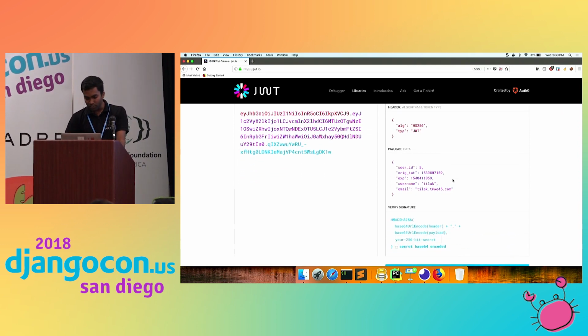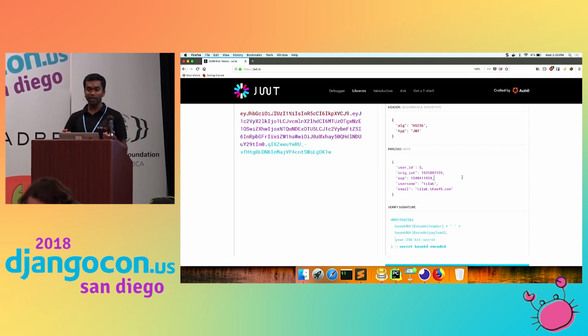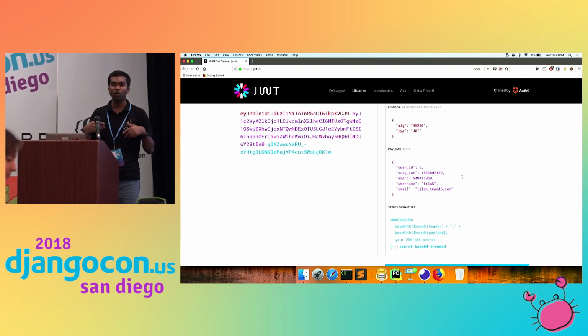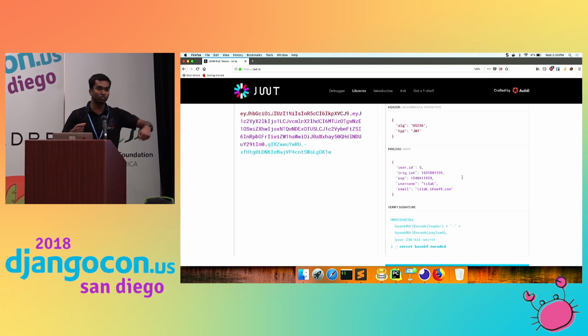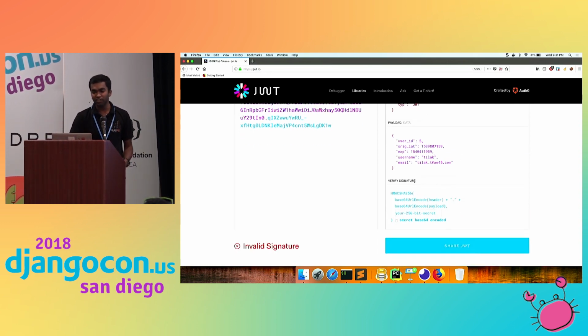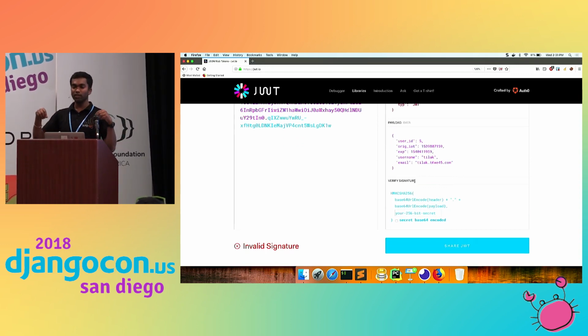In the payload section, you are passing the information or data, like user ID, username, email, or role, so that when you are decoding, you can validate whether the user or role exists or not. Next one, as I mentioned, is the signature. You are signed with a unique signature.